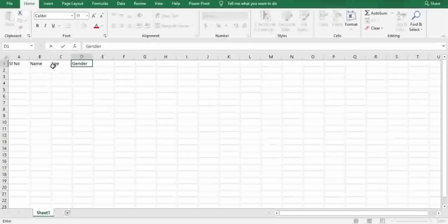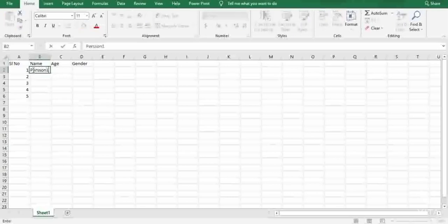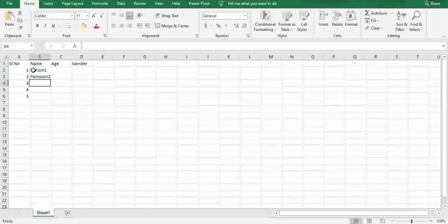Clearly see here friends, I have given it four subheadings: SL number, name, age, and gender. I'll give 1, 2, 3, 4, and 5. Name I'll give as person 1, person 2.